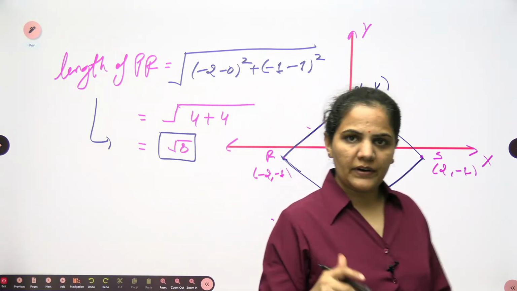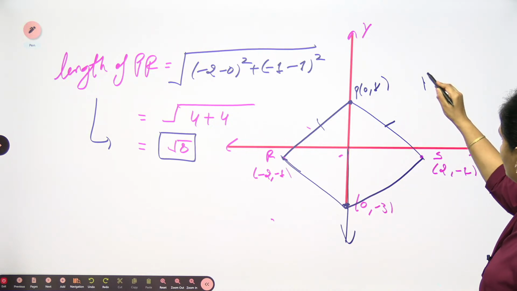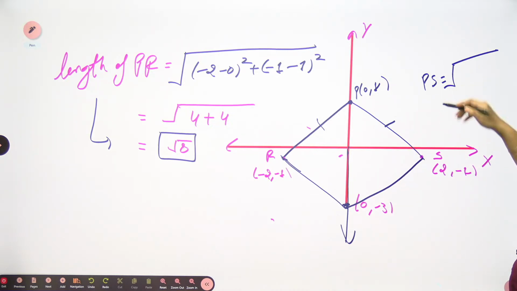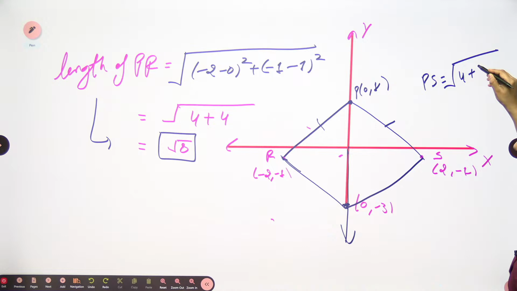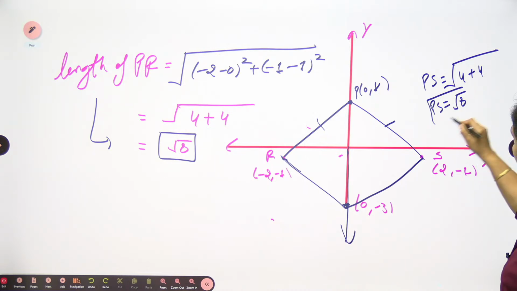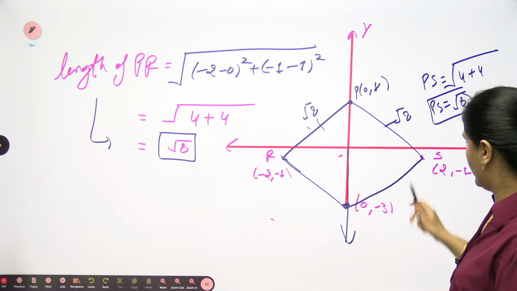Similarly, let's find out PS. (2 - 0) squared is 4, and (-1 - 1) squared means 2 squared, so again this is 4. I can write the result as again square root of 8. So this side is also square root of 8, this side is square root of 8, and this side is also square root of 8.